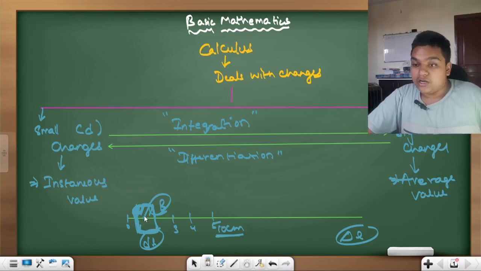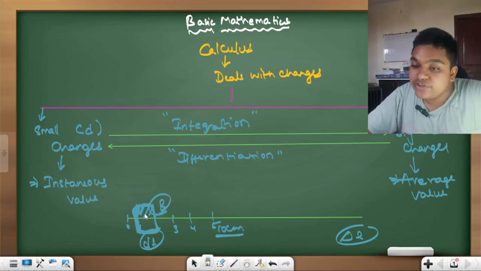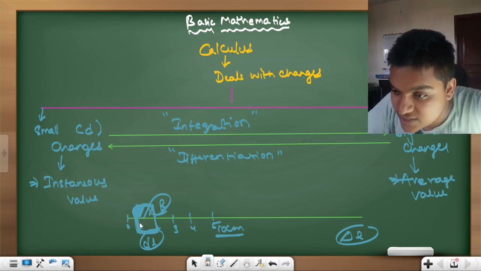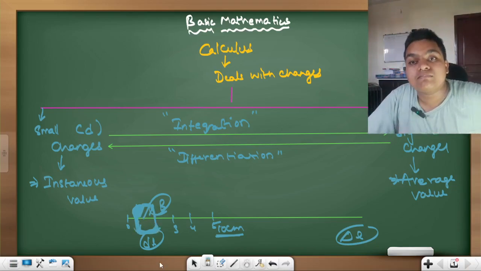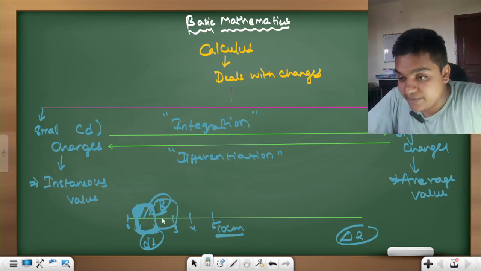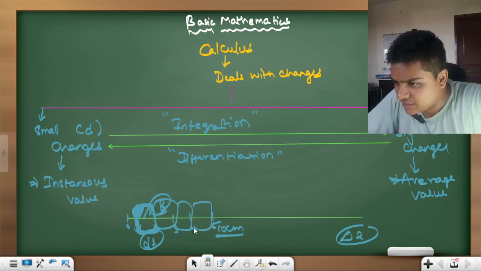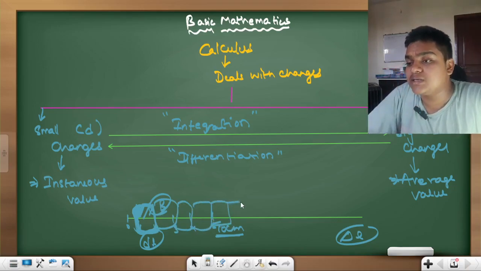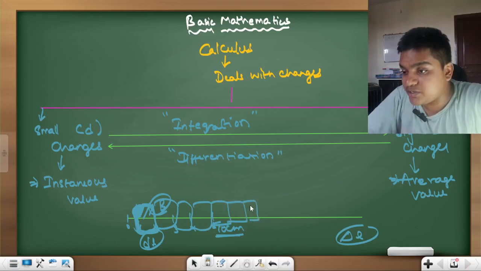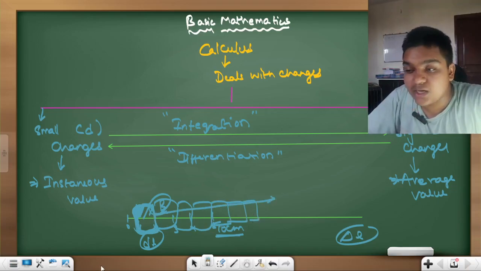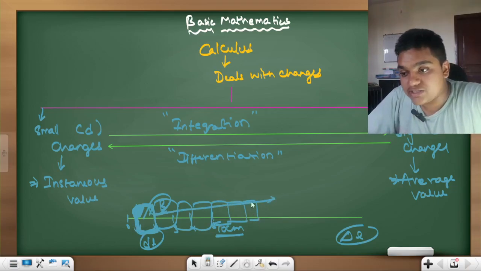Throughout the length of the wire, or of this line, you will have the characters possessed by this piece, and they will be repeating. You can calculate for any such piece and just add them up.